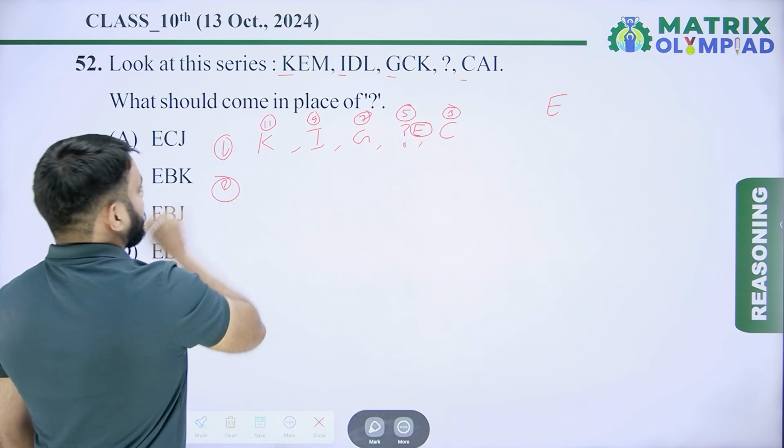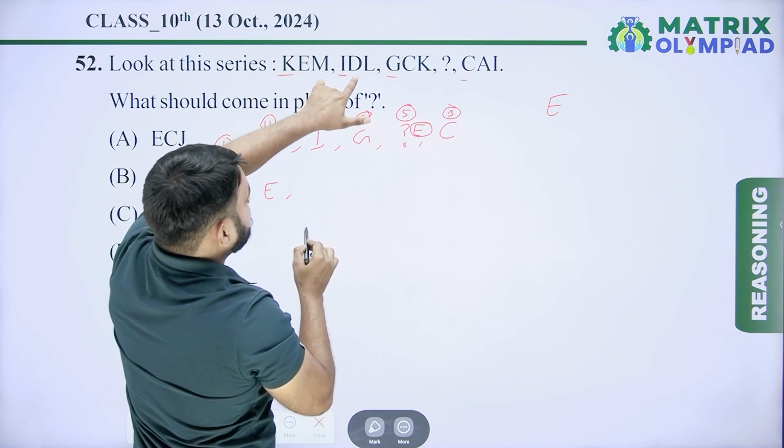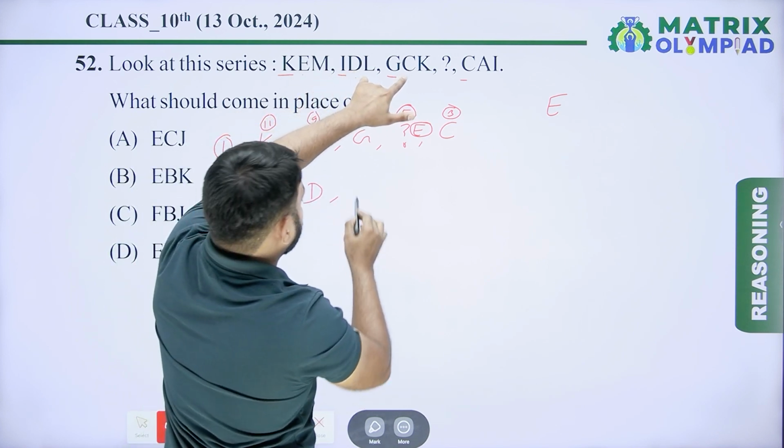Now taking the second alphabet of each term. The second alphabet of the first term is E, the second alphabet of the second term is D, the second alphabet of the third term is C.